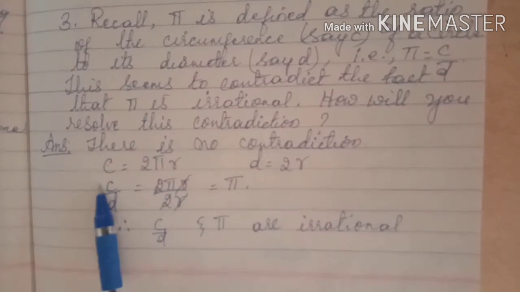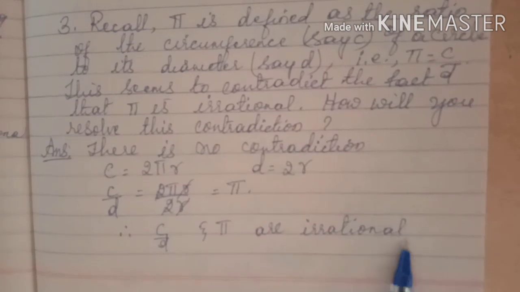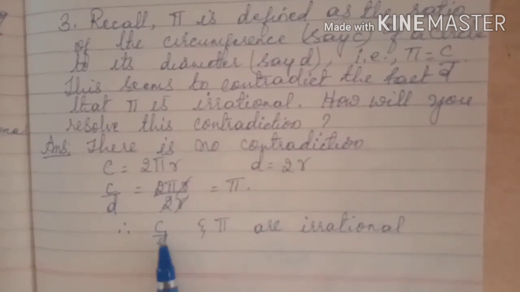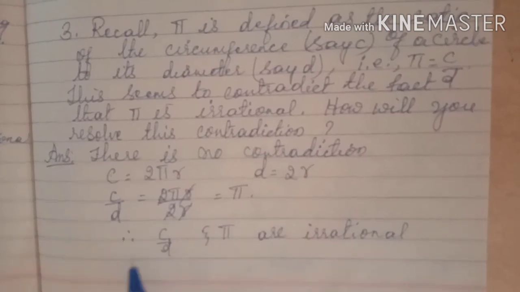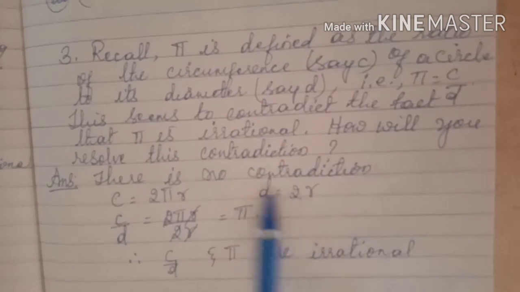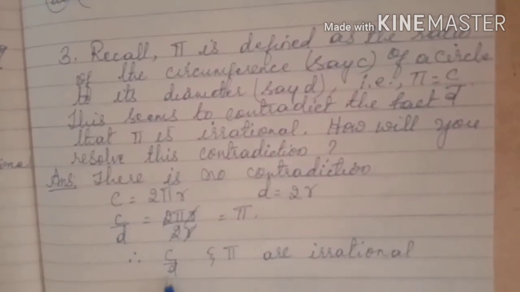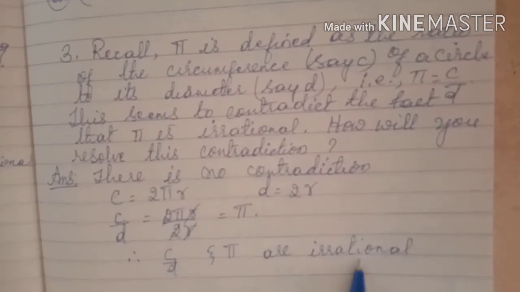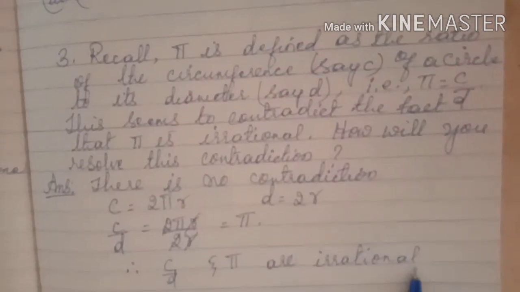So the ratio of circumference and diameter and pi both are irrational. We know that pi is irrational, but from this solution we found that the ratio of circumference and diameter is also irrational. So therefore c by d and pi are irrational, children.